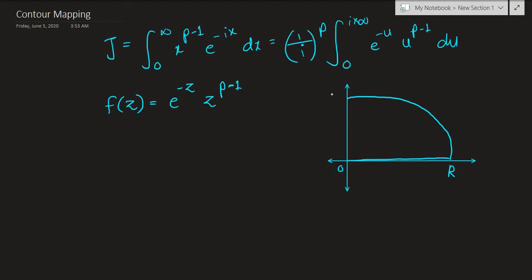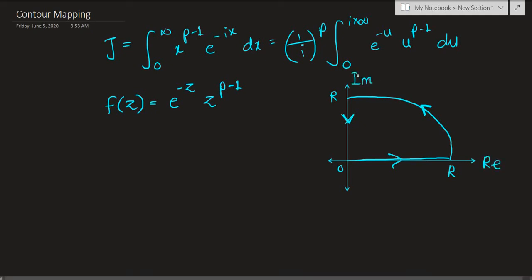Forgive my bad drawing again. And since the radius is constant for even a quarter circle, we end up at r, and then from r we go back to 0. So we go from 0 to r, then on this quarter circle, and then from r to 0. So this is your real axis and this is your imaginary axis.